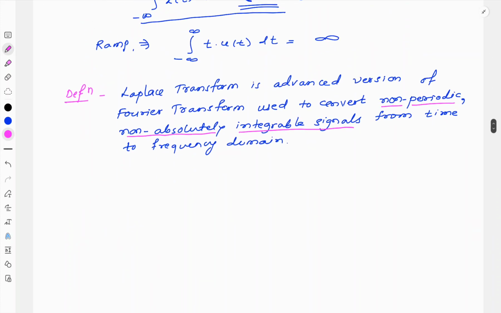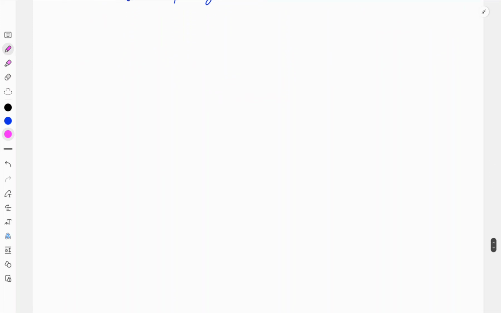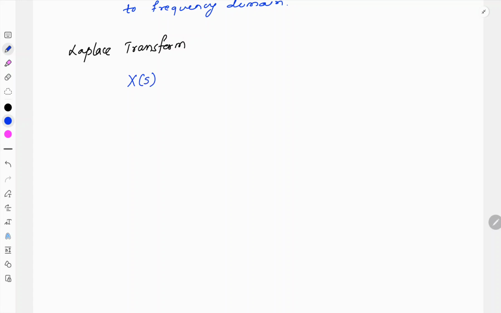Now let us go to the equation of Laplace transform. The Laplace transform and its basis function is given as X of s. In case of Fourier, we represent the frequency domain using omega or f.